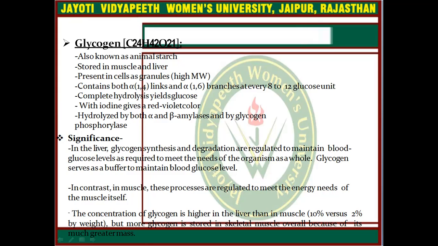The concentration of glycogen is higher in liver than in muscle, meaning 10% will be in liver, and for the muscle it will be approximately 2% by weight. But more glycogen is stored in skeletal muscle overall because of its much greater mass.